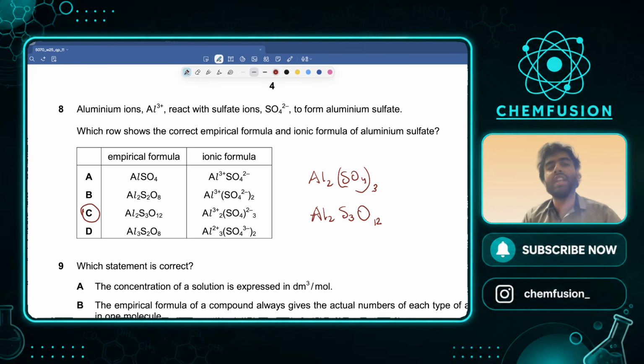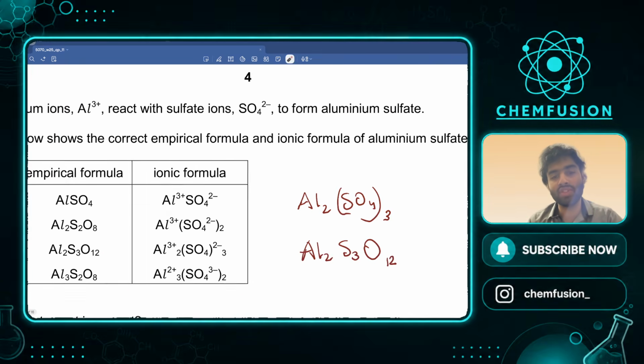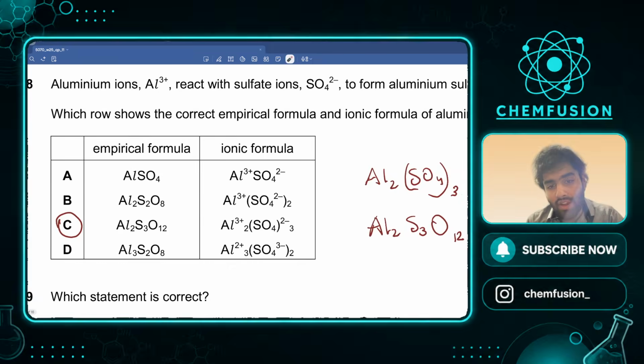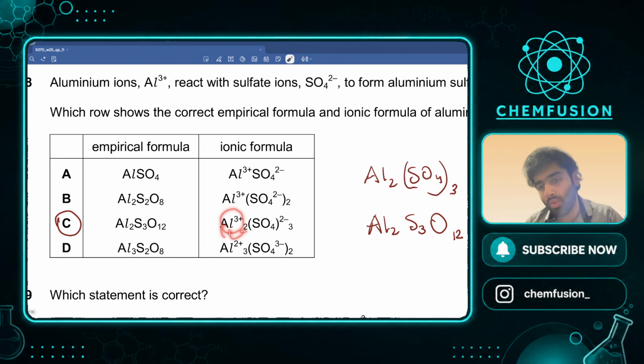And even if you would like to see it, you see Al3+, and you have 2 of Al3+, don't we? We have 2 of Al and it has 3+ charge. You have how many SO4? You have 3 of SO4. And what is the charge on a sulfate ion? It is 2-. It is 2- here as well. So bingo, C is the correct option. A little tricky question if you don't know the concept, but I hope you understood. Yeah, that's how you should do it. That is exactly how it should be done.